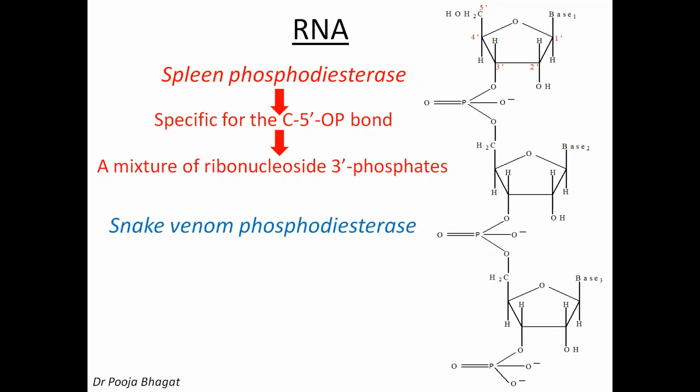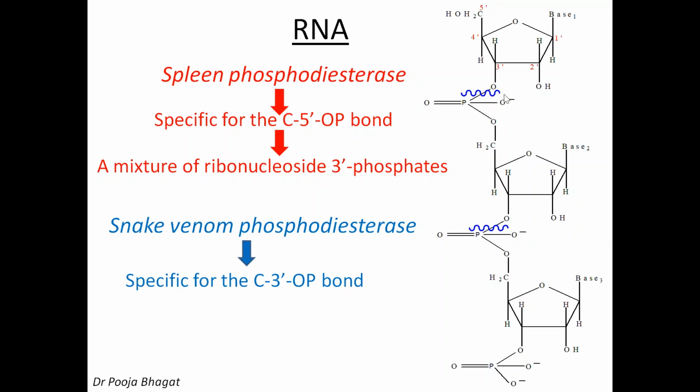Now, another enzyme is snake venom phosphodiesterase. It is specific for the C3-OP bond. This is the 3' carbon, so this is the OP bond. Similarly, this is the 3' carbon, so this is the OP bond, and therefore this enzyme will cleave from here and from here.